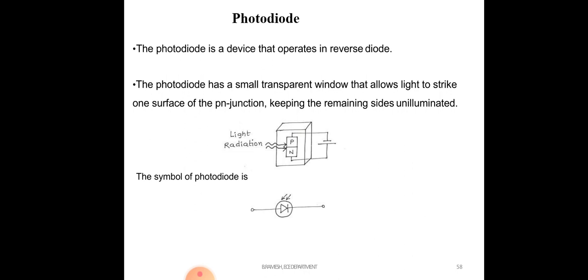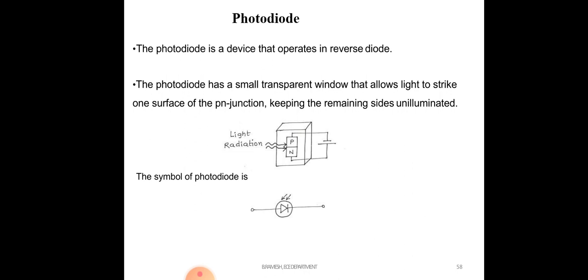The symbol of the photodiode is made with P and N type material, combining to form the junction. So you can see the figure. This diode operates normally in reverse bias only.